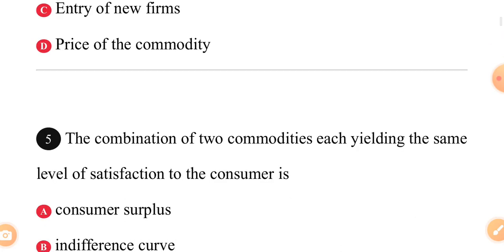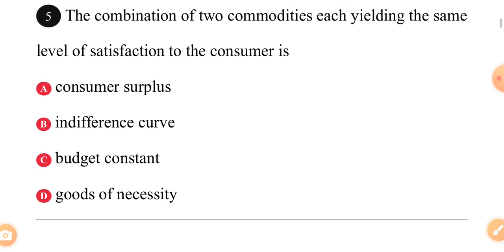The combination of two commodities, each yielding the same level of satisfaction to the consumer is dash. Pay attention. A, consumer surplus. B, indifference curve. C, budget constraint. D, goods of necessity.